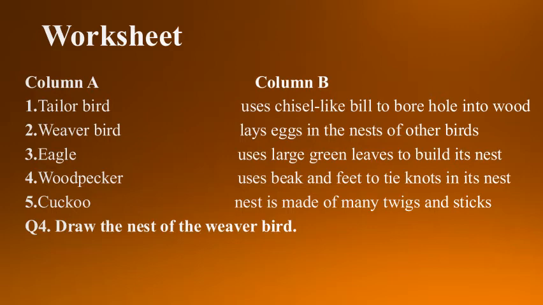Now you have been asked the bird's name. Which bird uses one or two large green leaves to build its nest? Yes, tailor bird. So write down the answer, tailor bird.